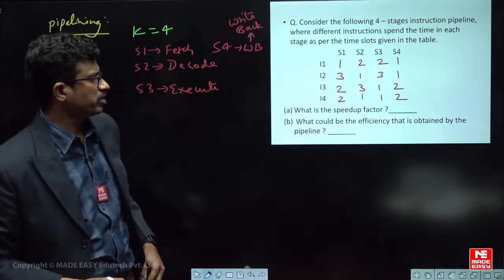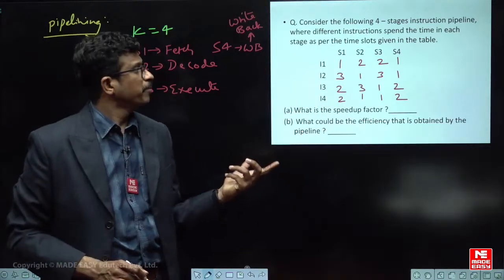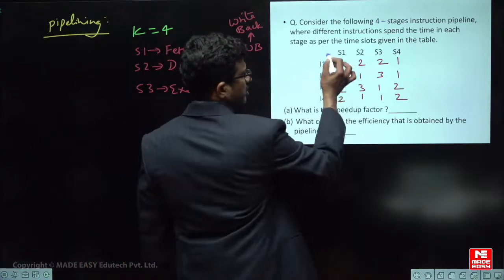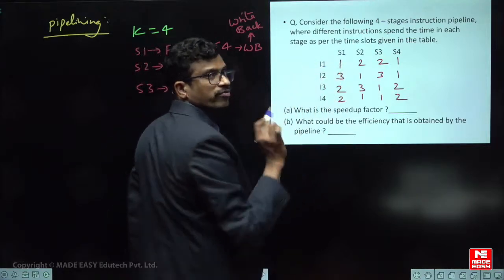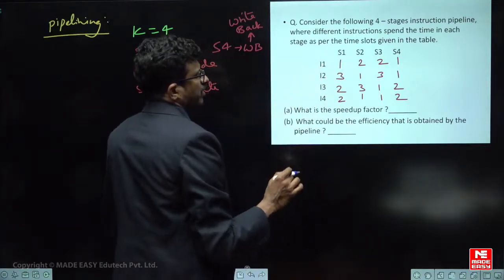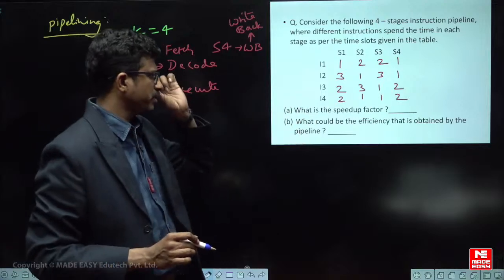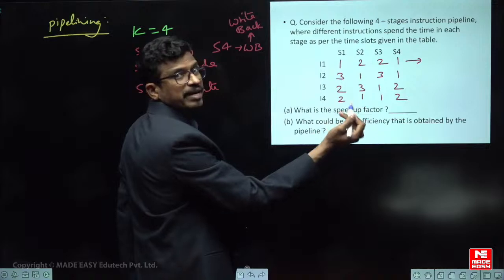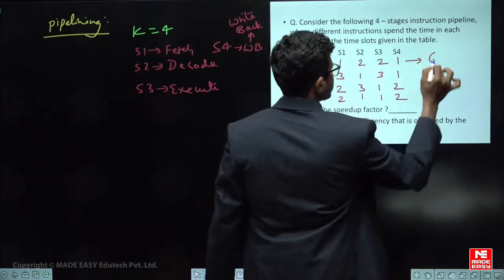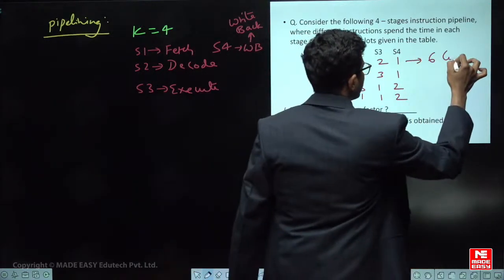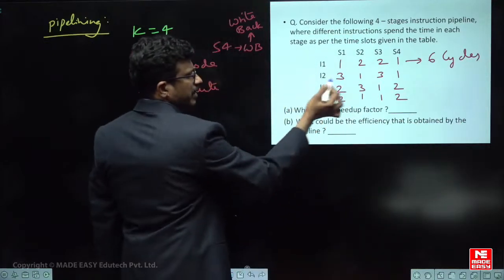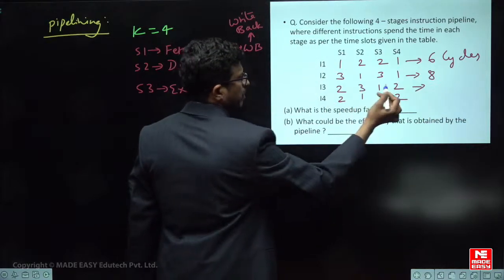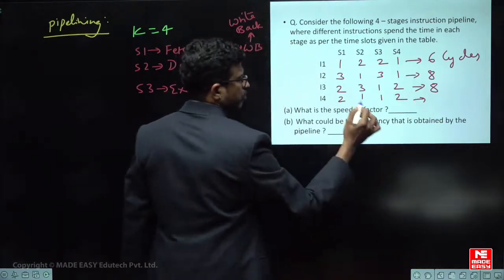So from this there are 2 questions. What is the speed up factor? If you take a non-pipeline CPU, for each instruction how much time is it taking? These are the stages, and each instruction is spending this much time. How many cycles are required here? 1, 2 plus 3, 6 cycles are required for executing the first instruction. Second instruction, 4 plus 4, 8 cycles. Third one, 5 plus 3, 8 cycles. Last instruction, 3 plus 3, 6 cycles.